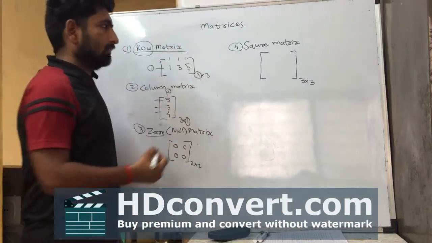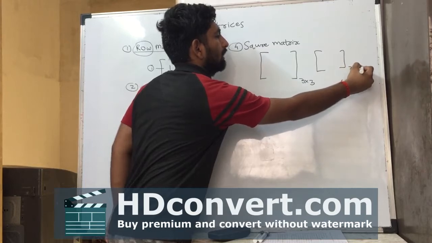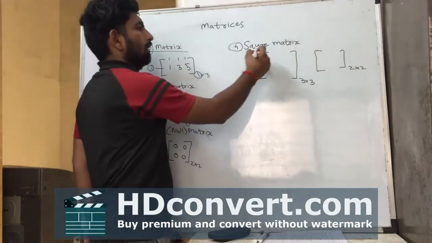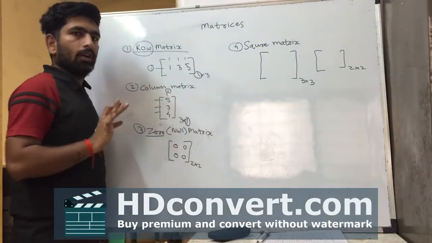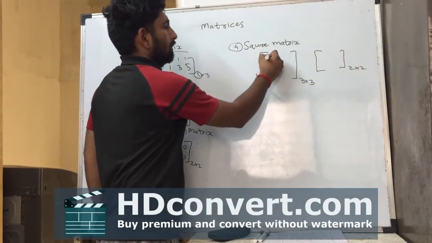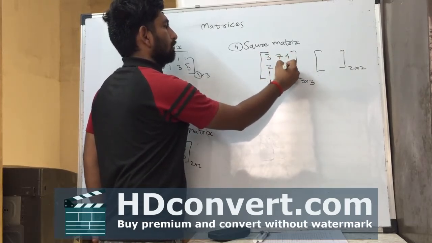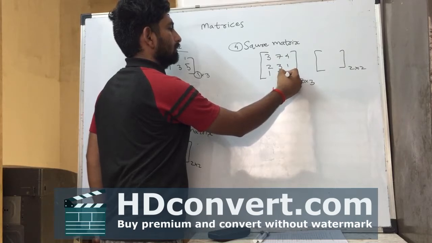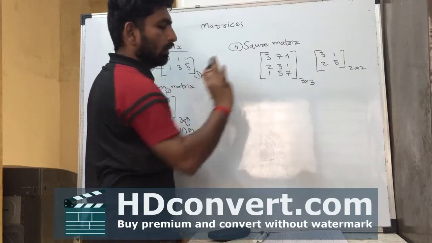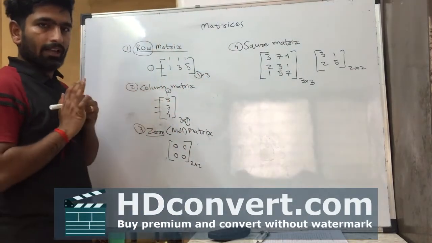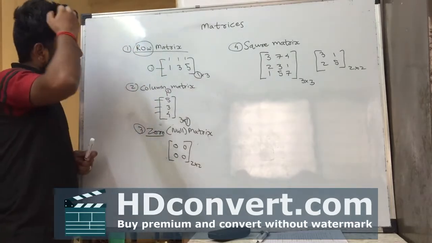So we call it a square matrix. 3 by 3, 2 by 2 are square matrices. The number of rows and columns are equal. These two are square matrices. A square matrix has the property that the number of rows and columns are equal. So we call it a square matrix.